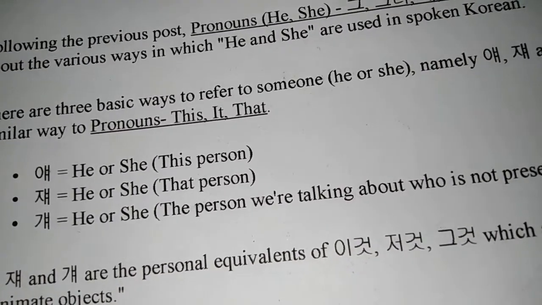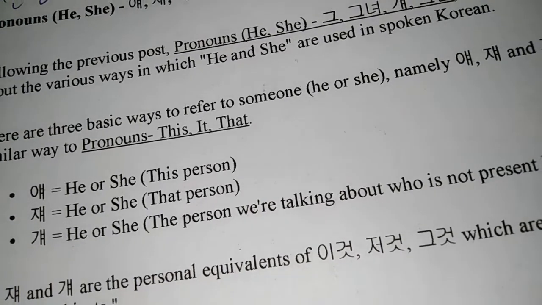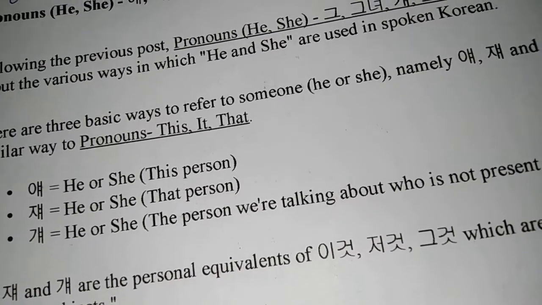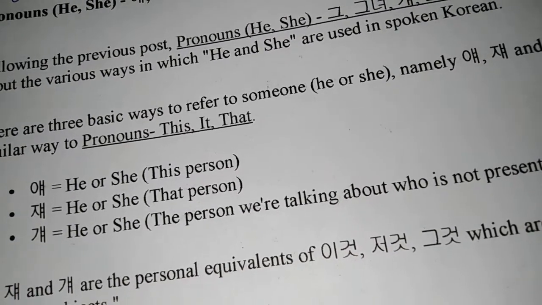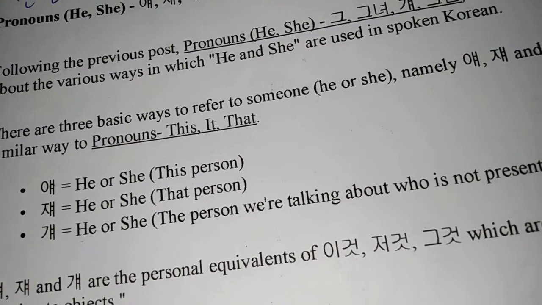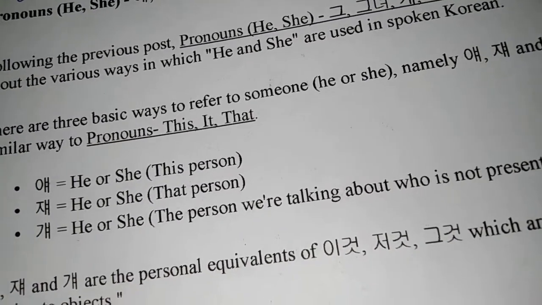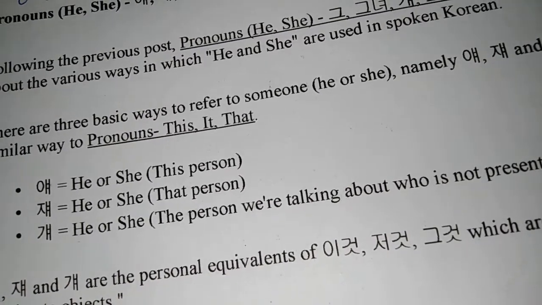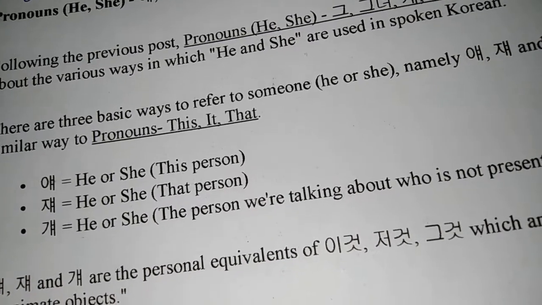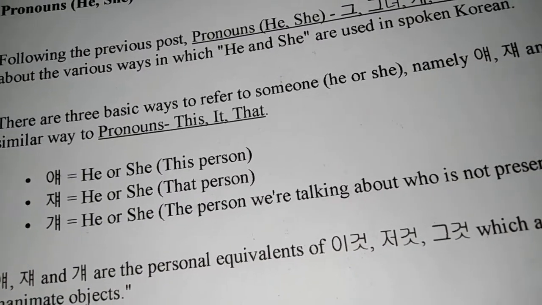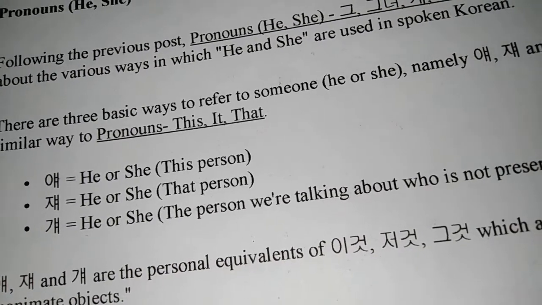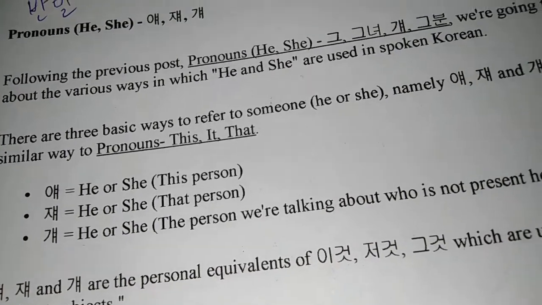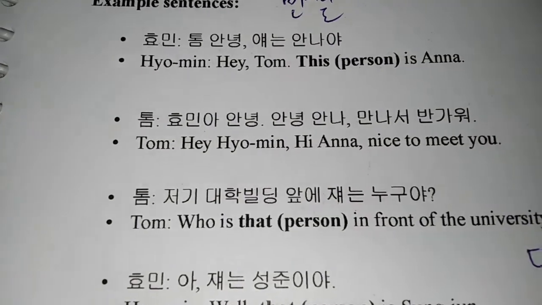The next one is ke. Ke is the same as that person. It's just that they are not physically present in front of your eyes. While you're saying che, they're physically present in front of your eyes, just not as near. While you're saying ke, they're not physically present, but it's the same as saying that person. I hope you understand the difference. If there are any doubts, you can put them in the comment box and I'll be replying to all of them. So next, we'll go into the example sentences.